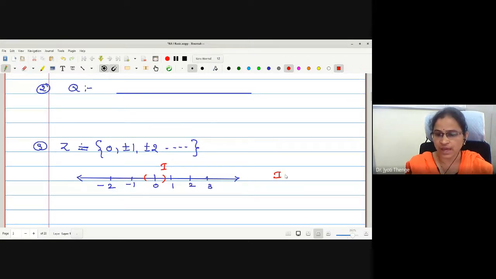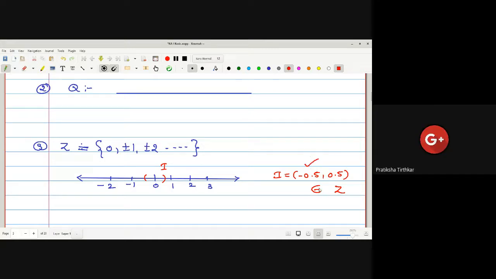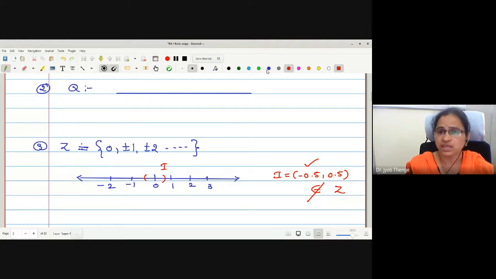Suppose I am taking an open interval, say minus 0.5 to plus 0.5. Whether it is belonging to Z. Yes? No, ma'am, it is not. Therefore, Z is not a neighborhood of its points.